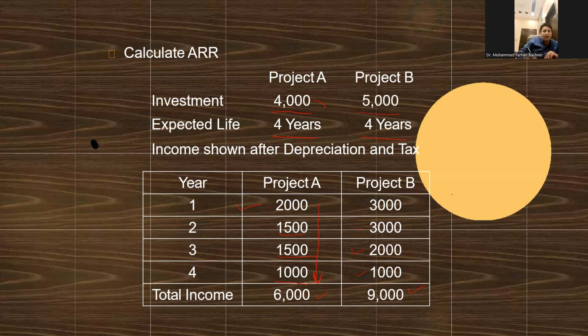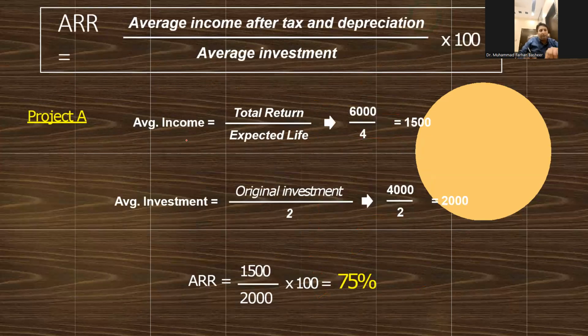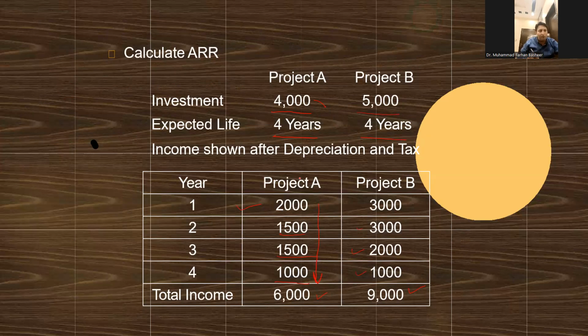Looking at the data, we have to find average income and average investment. Average income is total return by expected life and average investment is original investment by 2. So now we are solving it for project A. So let me again scroll back.